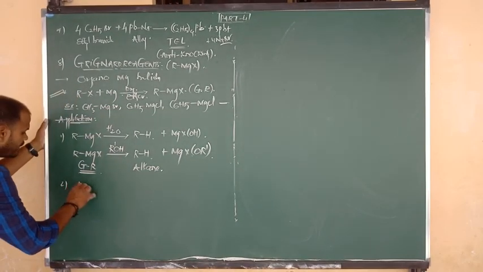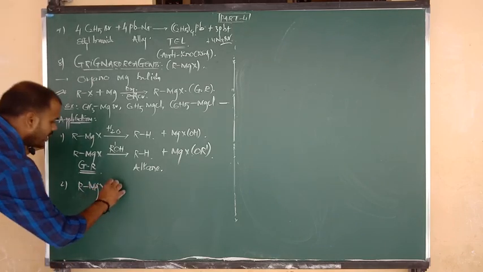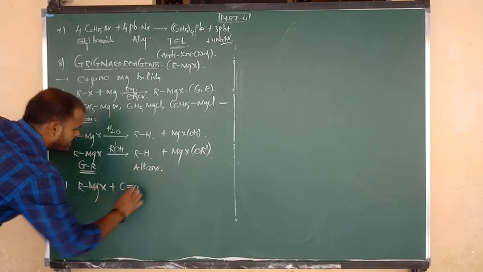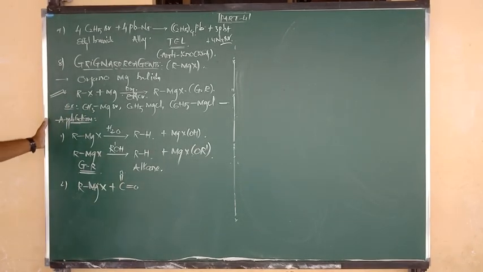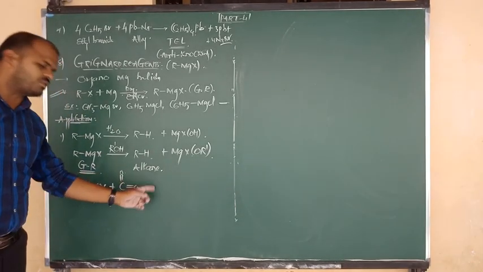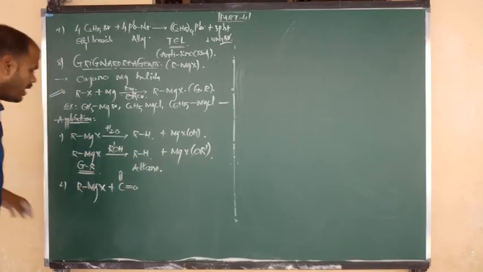Let us see how to prepare. RMgX, Grignard reagent. First of all, it undergoes reaction with carbon dioxide, O=C=O. This is the CO2 molecule, and addition of CO2 is called carboxylation.